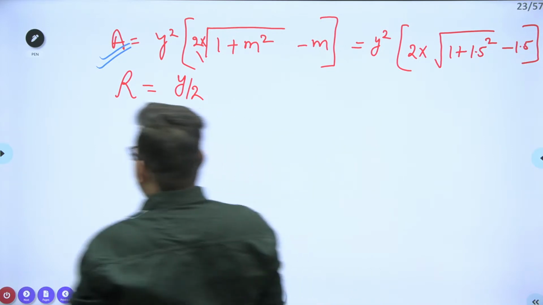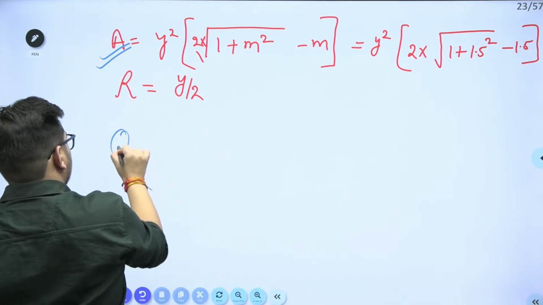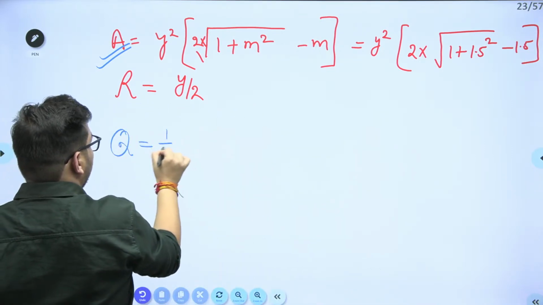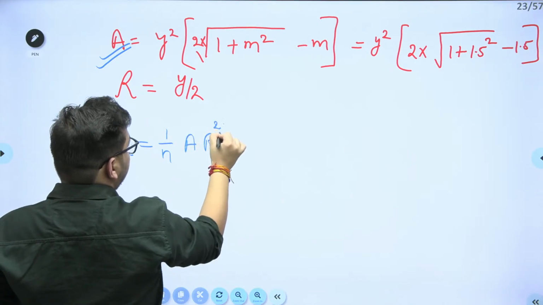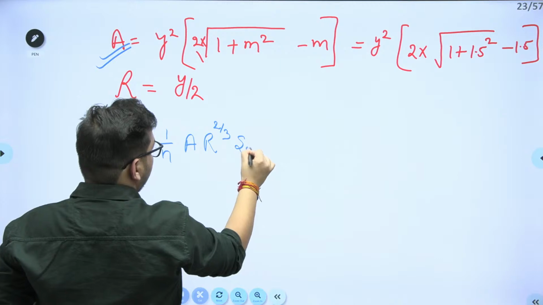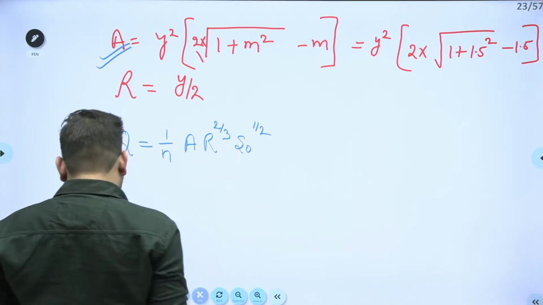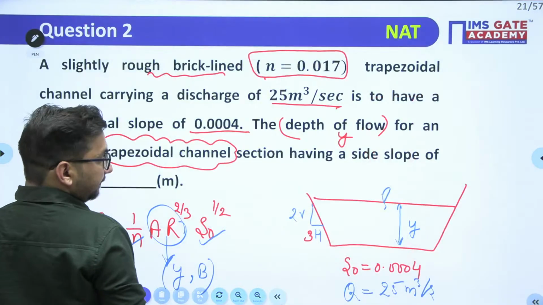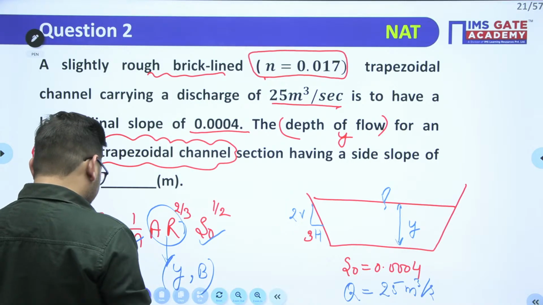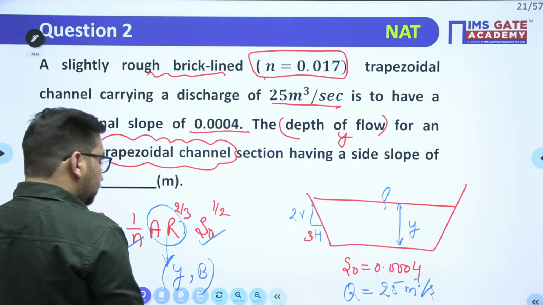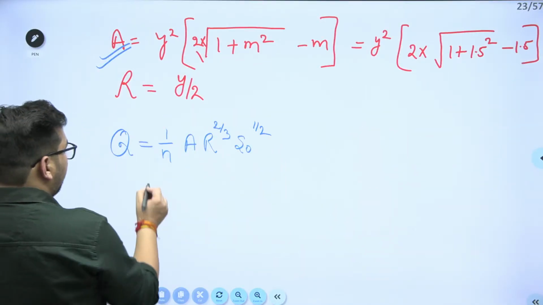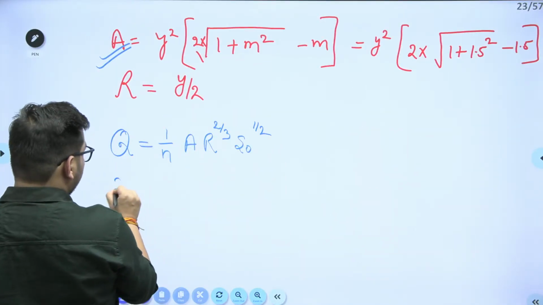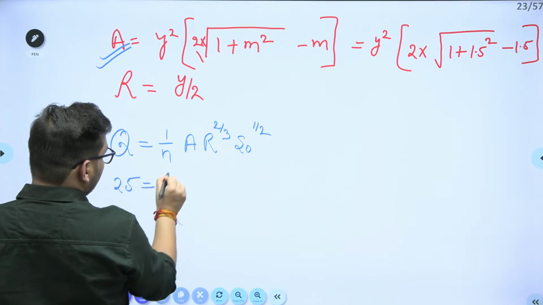Clear? Now I can use the Manning's equation, Q is equal to 1 upon n A R to the power 2 by 3 S naught to the power 1 by 2. Discharge is given to me. Discharge is 25 and bed slope is 0.004. This value is 25, 1 upon n.